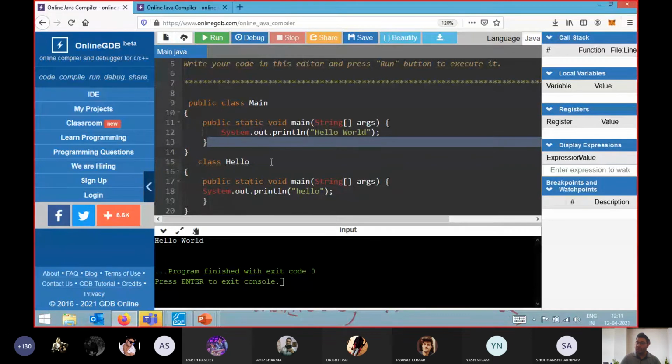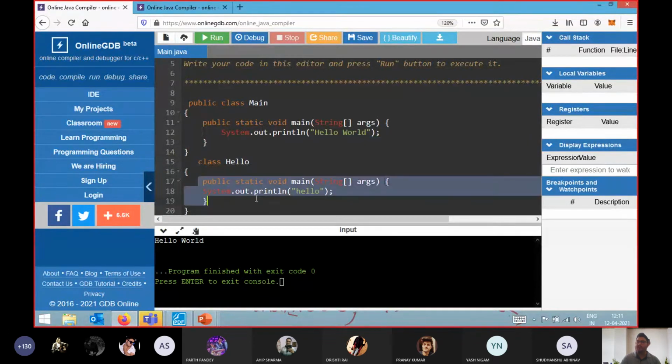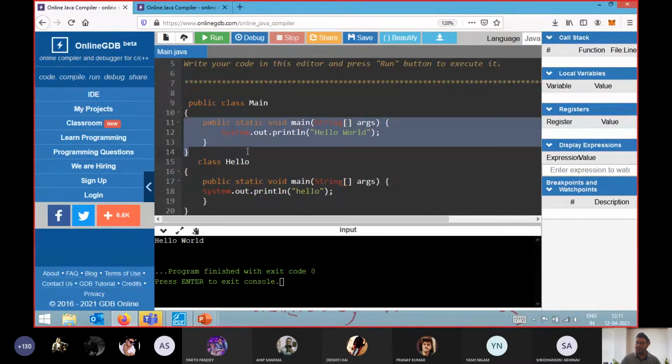It means that during execution it will never execute the other public static void main method, because we are not calling it inside this method. As I told you in the previous example, the JVM will always look for the public static void main method. If the method is there, then it will execute that particular code.